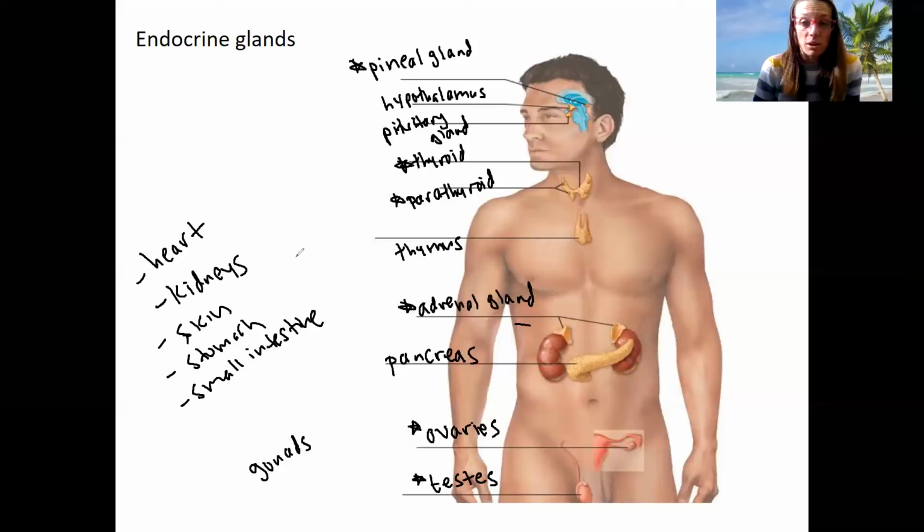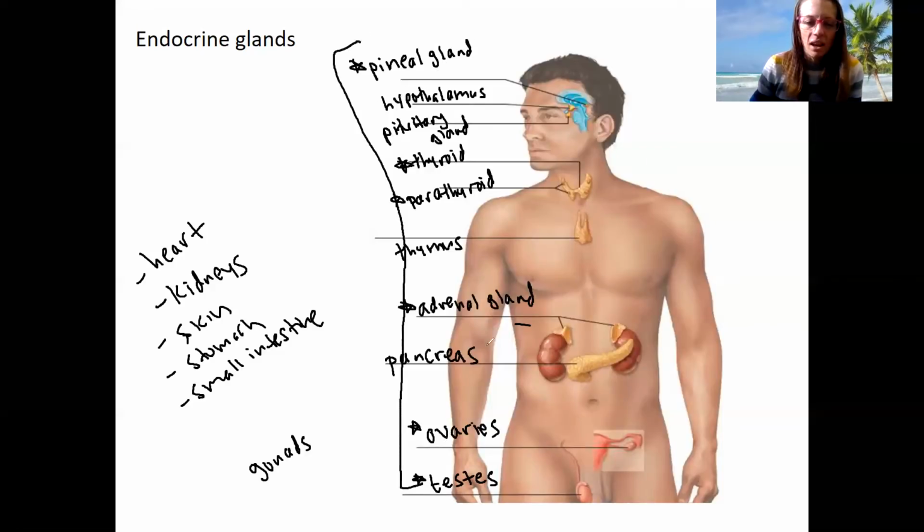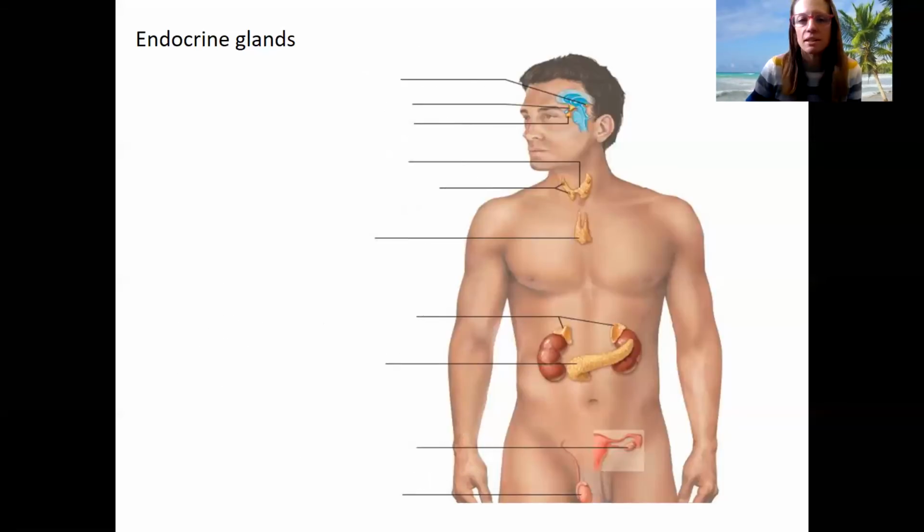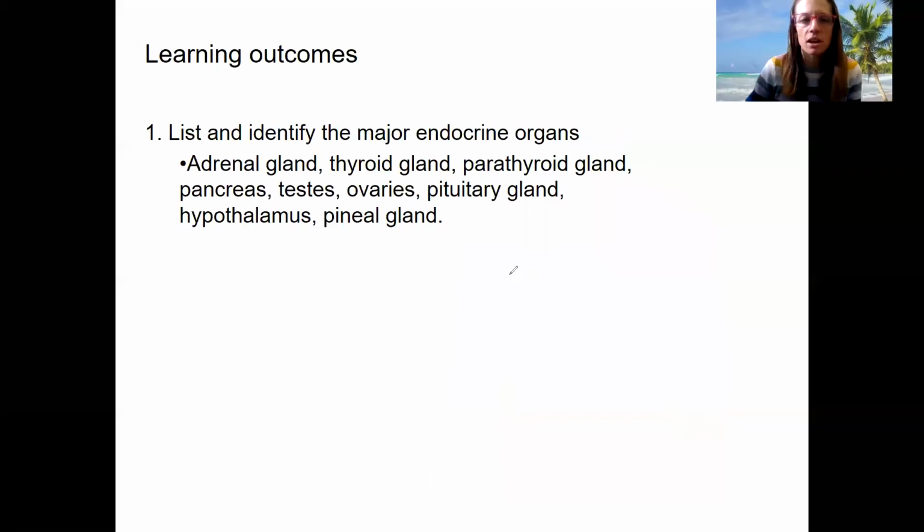So again, the definition of hormone is, does it produce something that goes into the bloodstream? We're not going to talk about all these things. So the focus of the endocrine system will be most of these, and then we'll see some of these as we get to these organ systems. We'll also see how the heart, for example, is affected by the adrenal gland hormones. So there's a lot of integration. So what we've done here is list and identify the major endocrine organs. And these are the ones that I have listed for you.